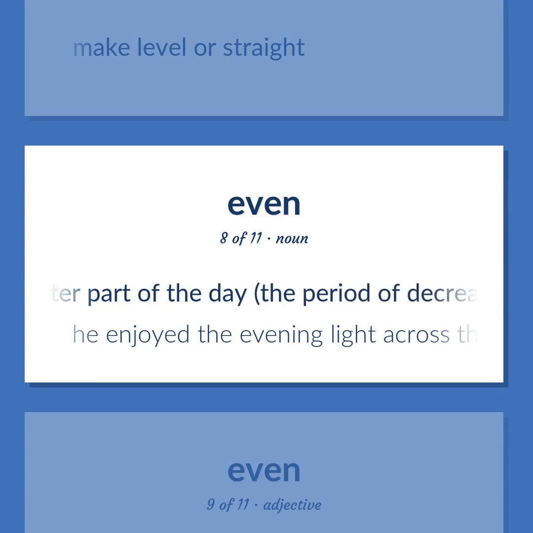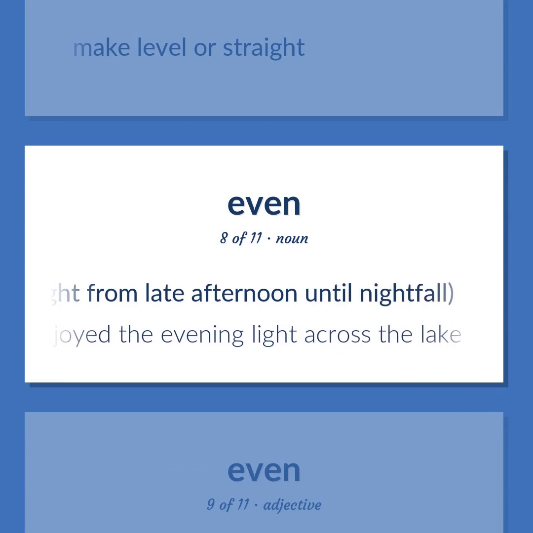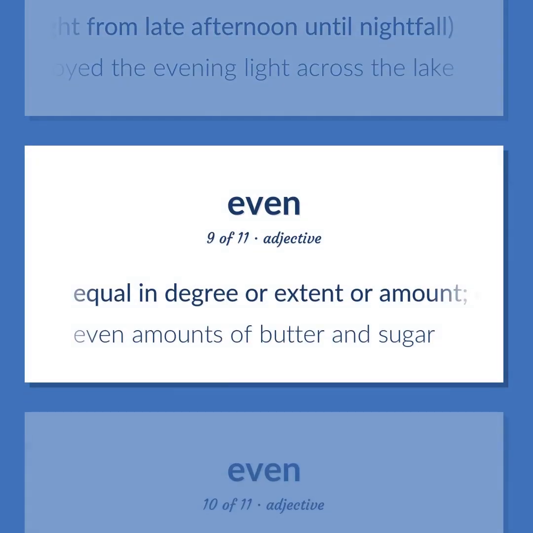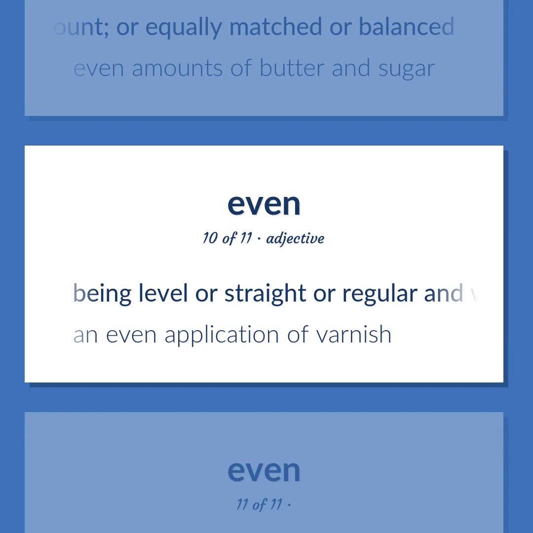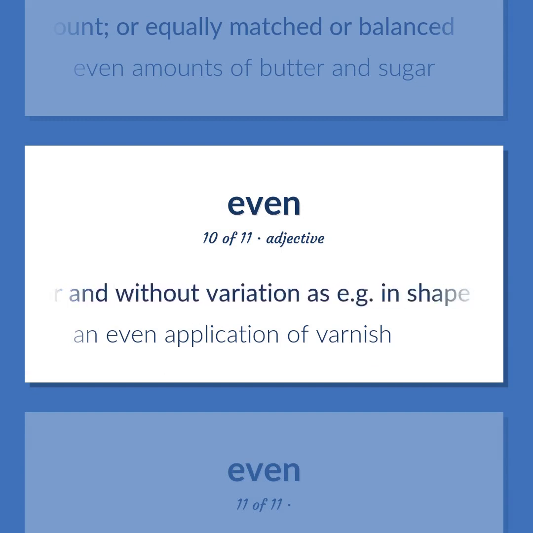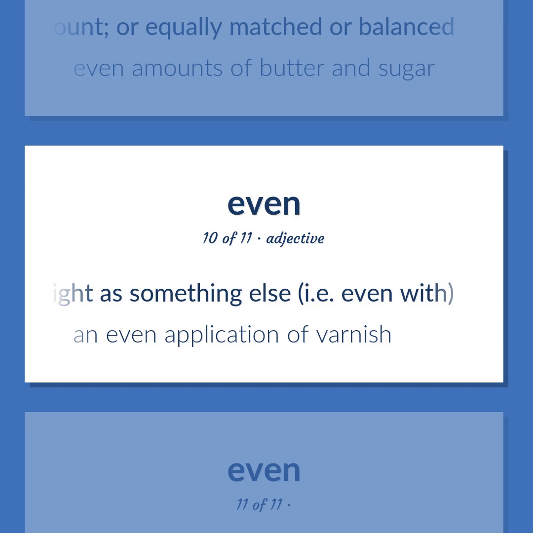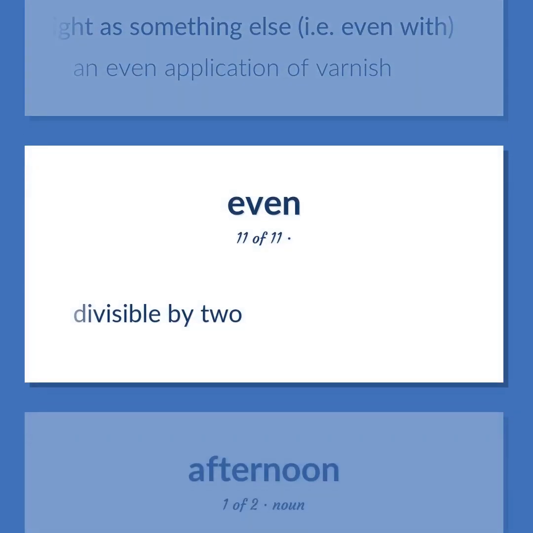The latter part of the day, the period of decreasing daylight from late afternoon until nightfall. He enjoyed the evening light across the lake. Equal in degree or extent or amount, or equally matched or balanced. Even amounts of butter and sugar. Being level or straight or regular and without variation as e.g. in shape or texture, or being in the same plane or at the same height as something else, i.e. even with. An even application of varnish. Divisible by 2.